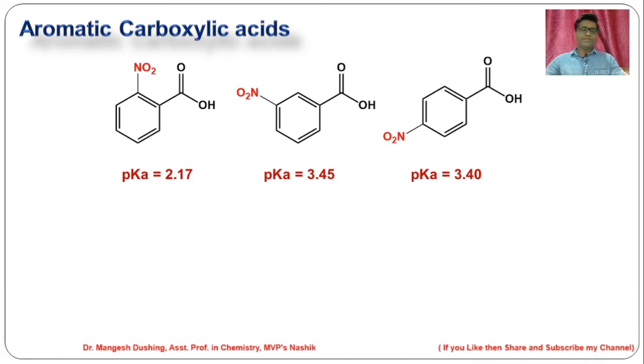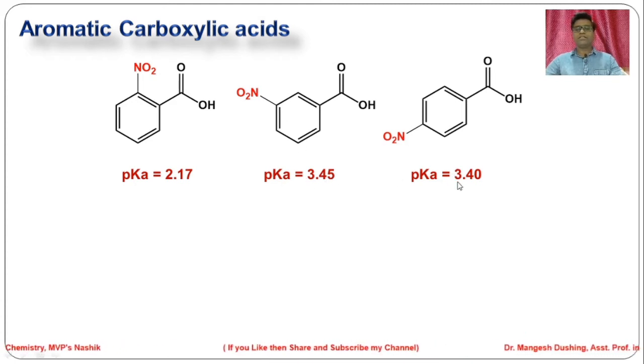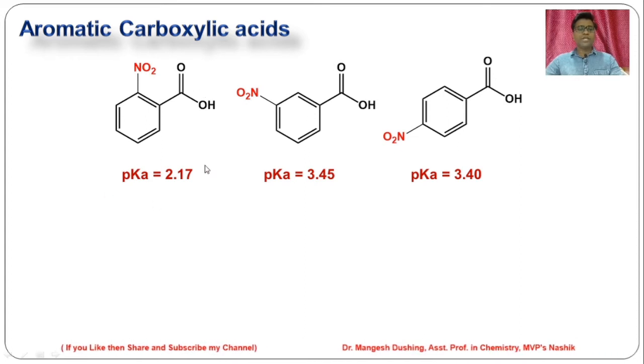We will compare the pK value. The pK value for ortho-nitrobenzoic acid is 2.17, for meta it is 3.43, for para it is 3.4. If you compare these three values, ortho-nitrobenzoic acid is more acidic as compared to the meta as well as para. It is because at ortho position there is a strong minus I effect as well as strong minus R effect. At meta position there is a minus I effect, but there is no minus R effect.